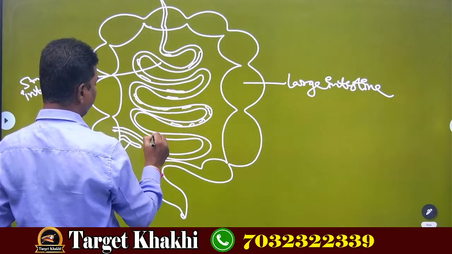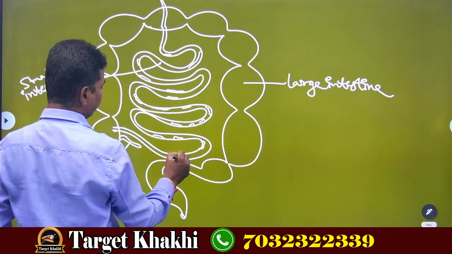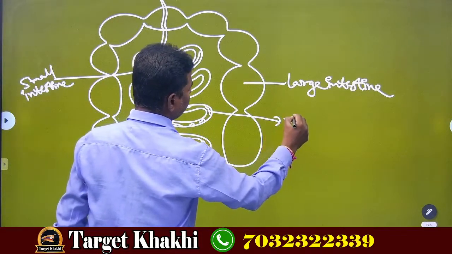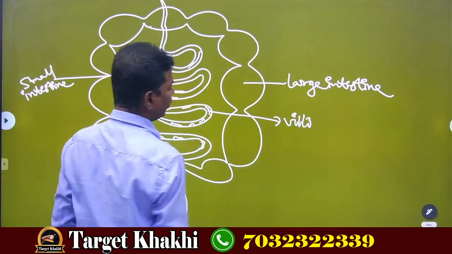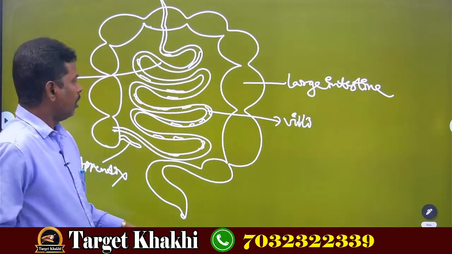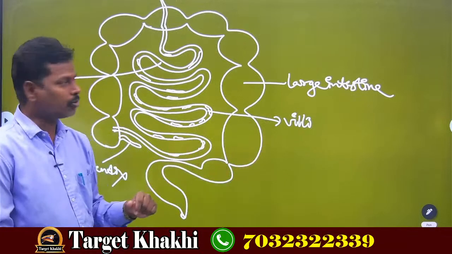They are microscopic. Understand? In the walls of the small intestine, microscopic structures are present. They are called villi. Singular is villus. They are microscopic in nature.